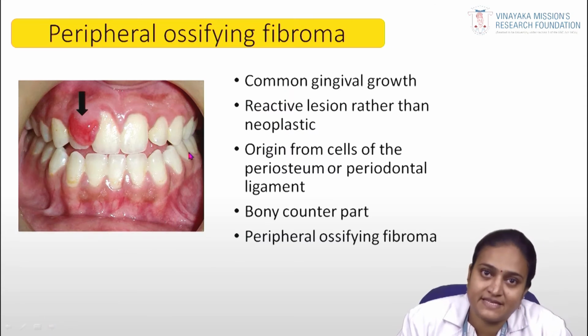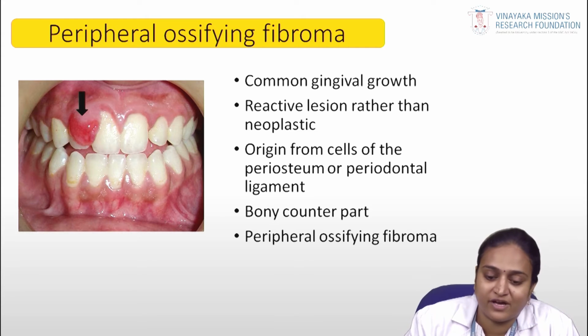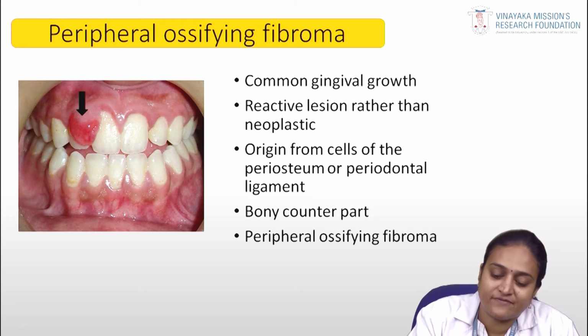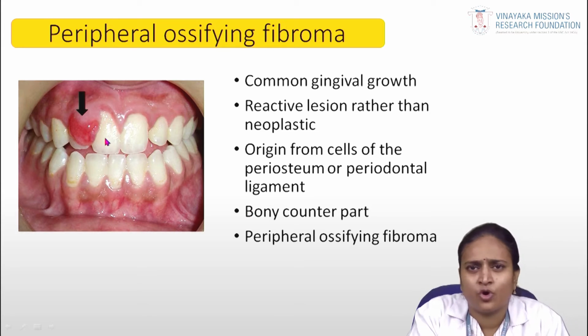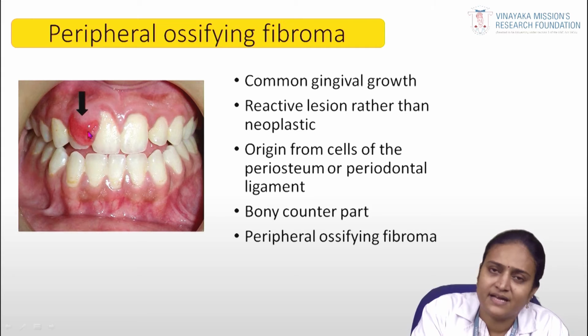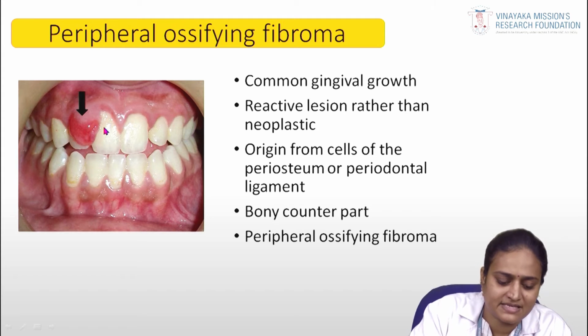Coming to the next lesion, that is peripheral ossifying fibroma. It is a common gingival growth. It is a reactive lesion rather than a neoplastic lesion. It originates from the cells of the periodontium or periodontal ligament. It is more common in the gingival area. It has a counterpart called central ossifying fibroma.